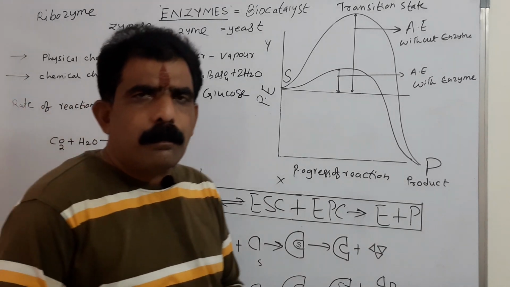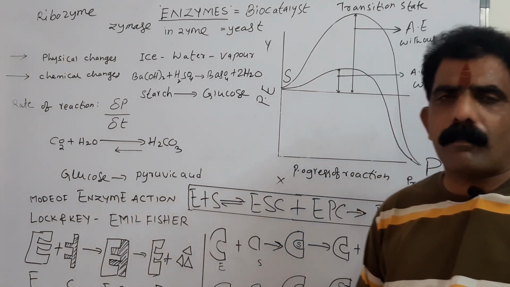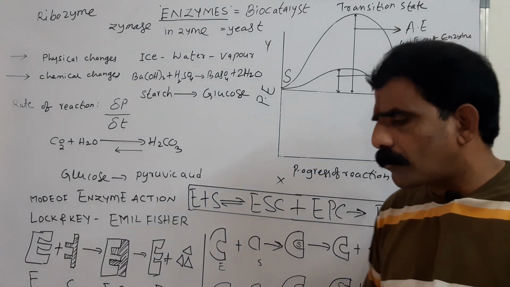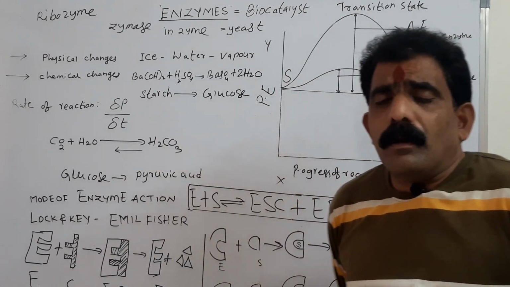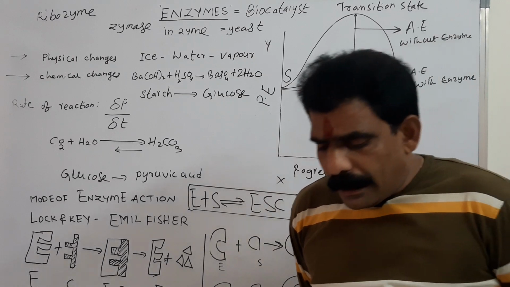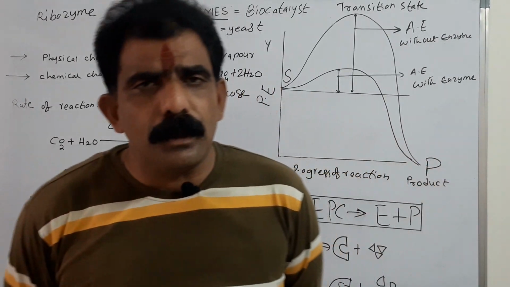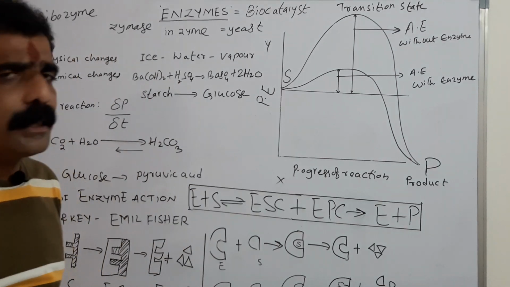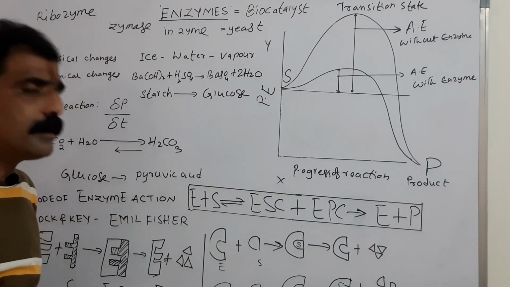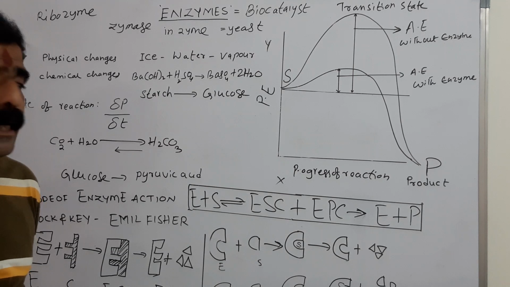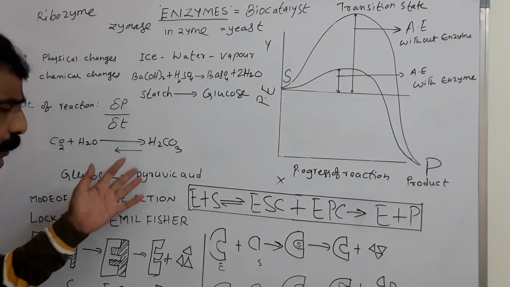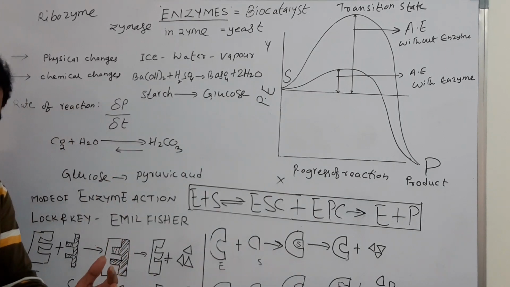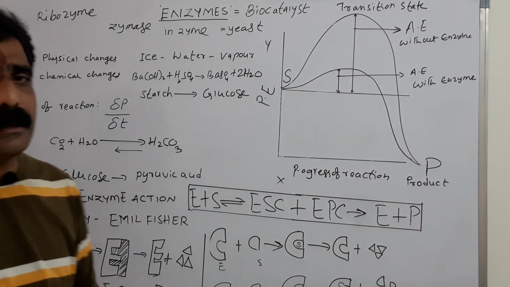The amount of product produced per unit time is said to be rate of process or rate of reaction. Coming to the types of reactions, catalyzed and uncatalyzed reactions. What is a catalyzed reaction? The reaction that takes place in the presence of enzyme is said to be a catalyzed reaction. If the reaction takes place in the absence of enzyme, it is said to be an uncatalyzed reaction. For instance, you take this carbon dioxide reacting with water molecule resulting in the formation of carbonic acid. This reaction may take place in the presence of enzyme or even in the absence of enzyme also.